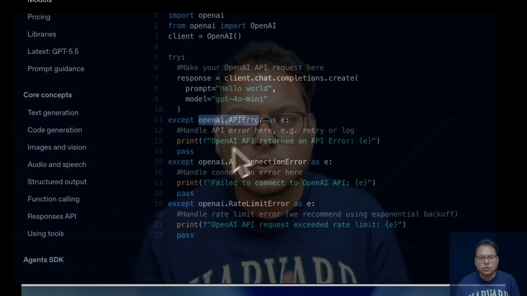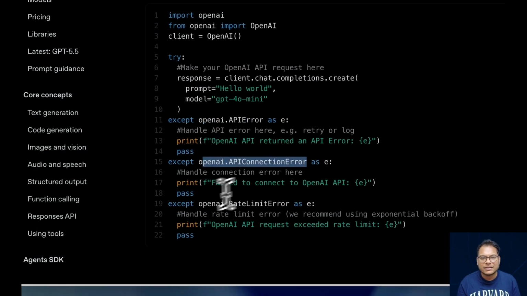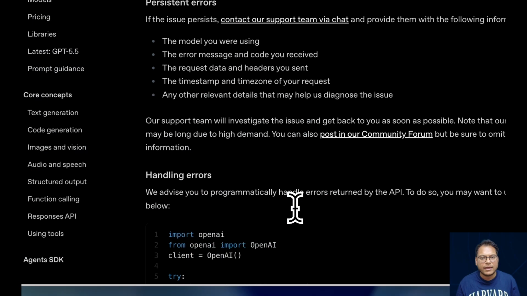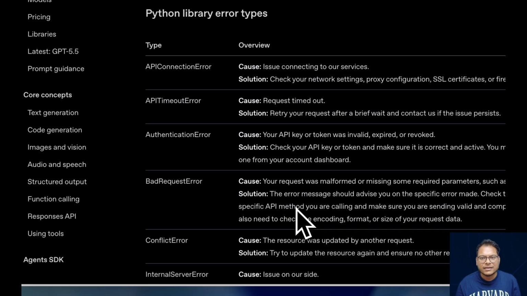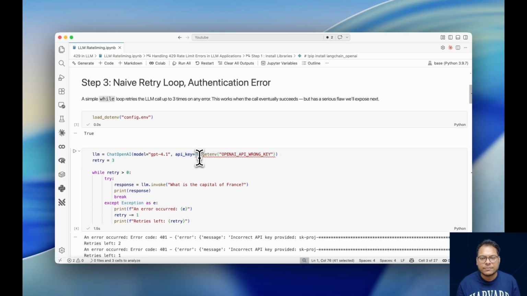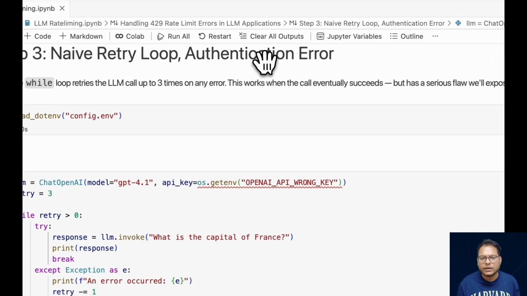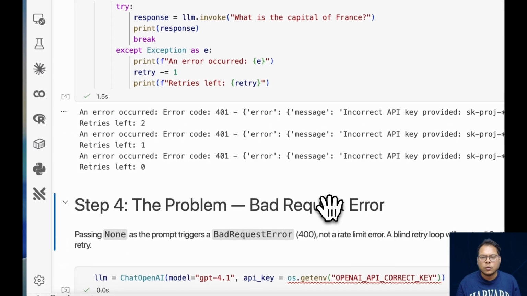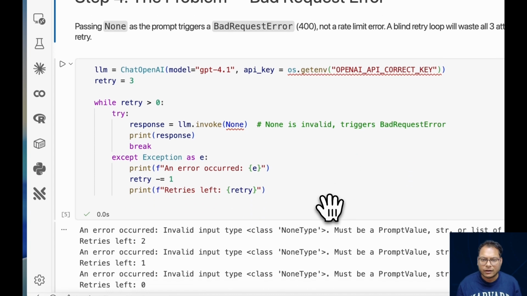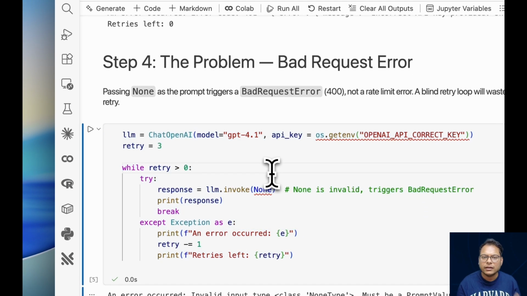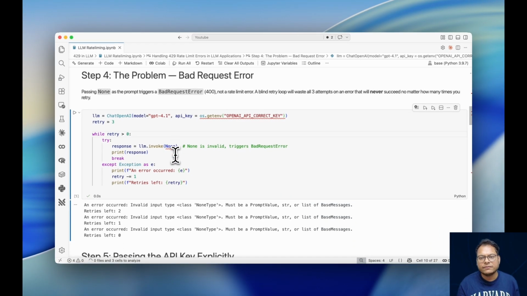When Langchain calls OpenAI, every error comes back as a subclass of OpenAI.APIError. And a common mistake is wrapping the call in a catch-all exception and retrying everything. See, an authentication or a bad request error will never succeed no matter how many times you retry it. So retrying these errors wastes our API quota and hides the real cause of the failure. The fix is to retry only the specific error types.